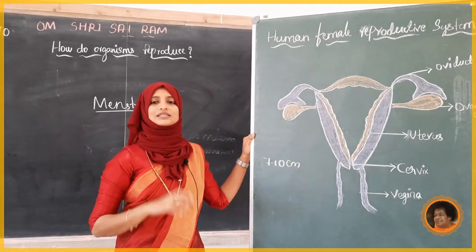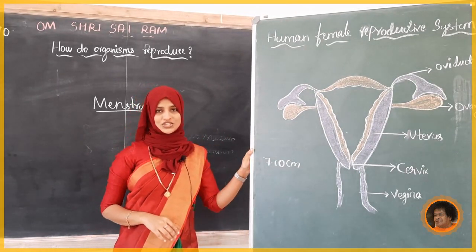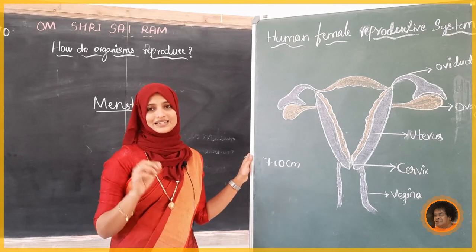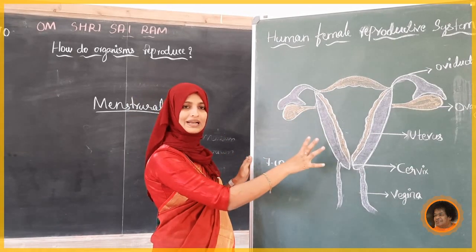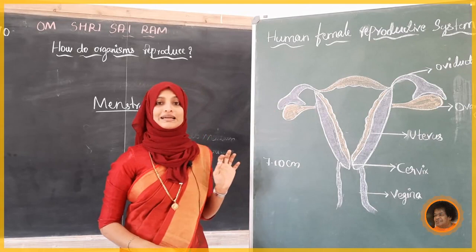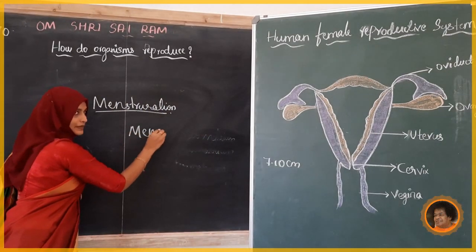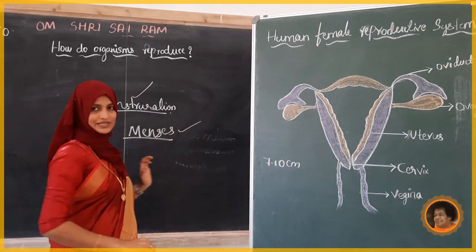Okay, that process is called what? Menstruation. The blood along with the tissue debris is called menses. Along with the tissues that accumulated there, along with the blood, that is called menses. So, we come to know what is menstruation and what is menses.